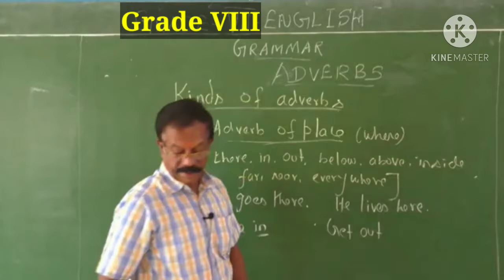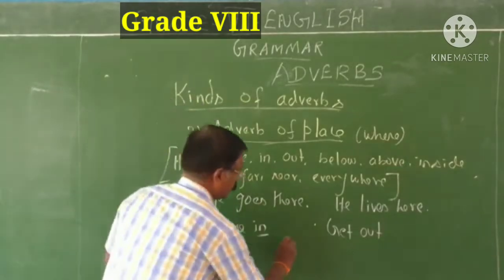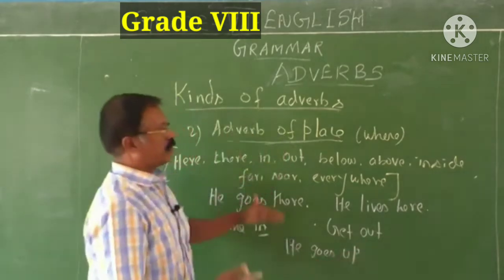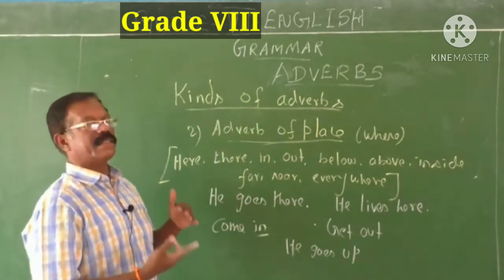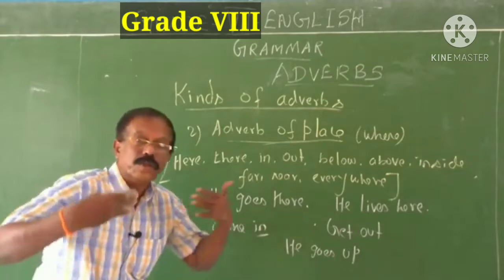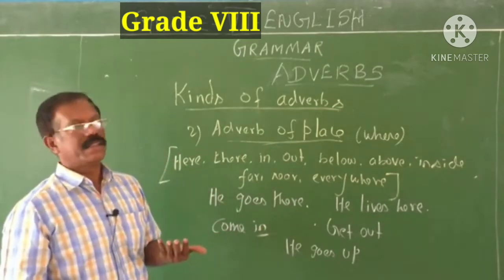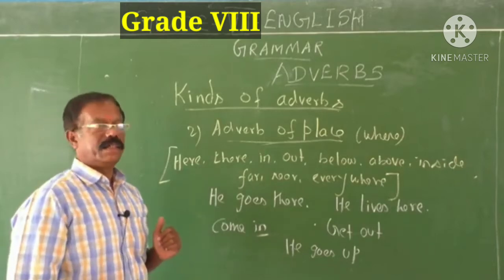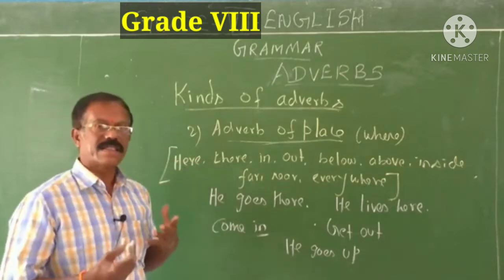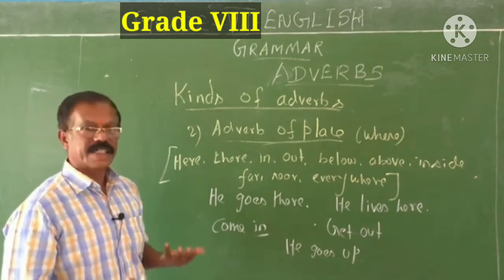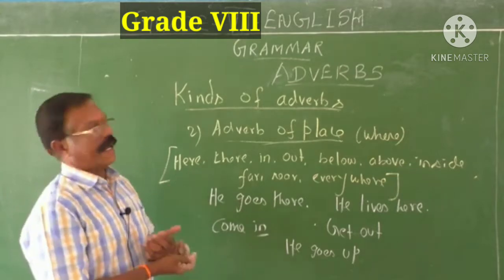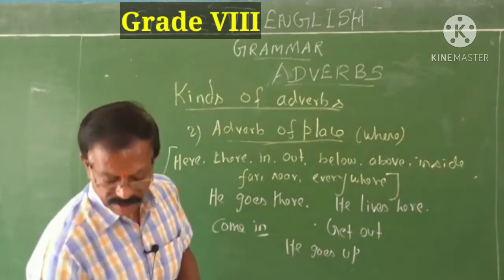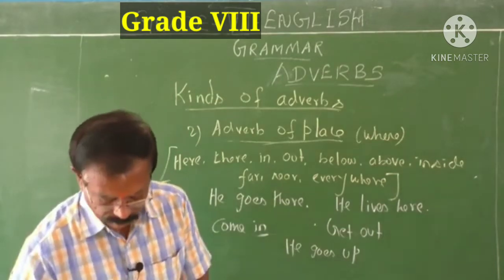Imperative sentences. He goes up. Based on the model sentences I have given here, you too can frame your own sentences using all these adverbs of place. So adverb of place answers the question where, it describes the place of action. Okay, children? Good, nice. Then next, adverb of manner.